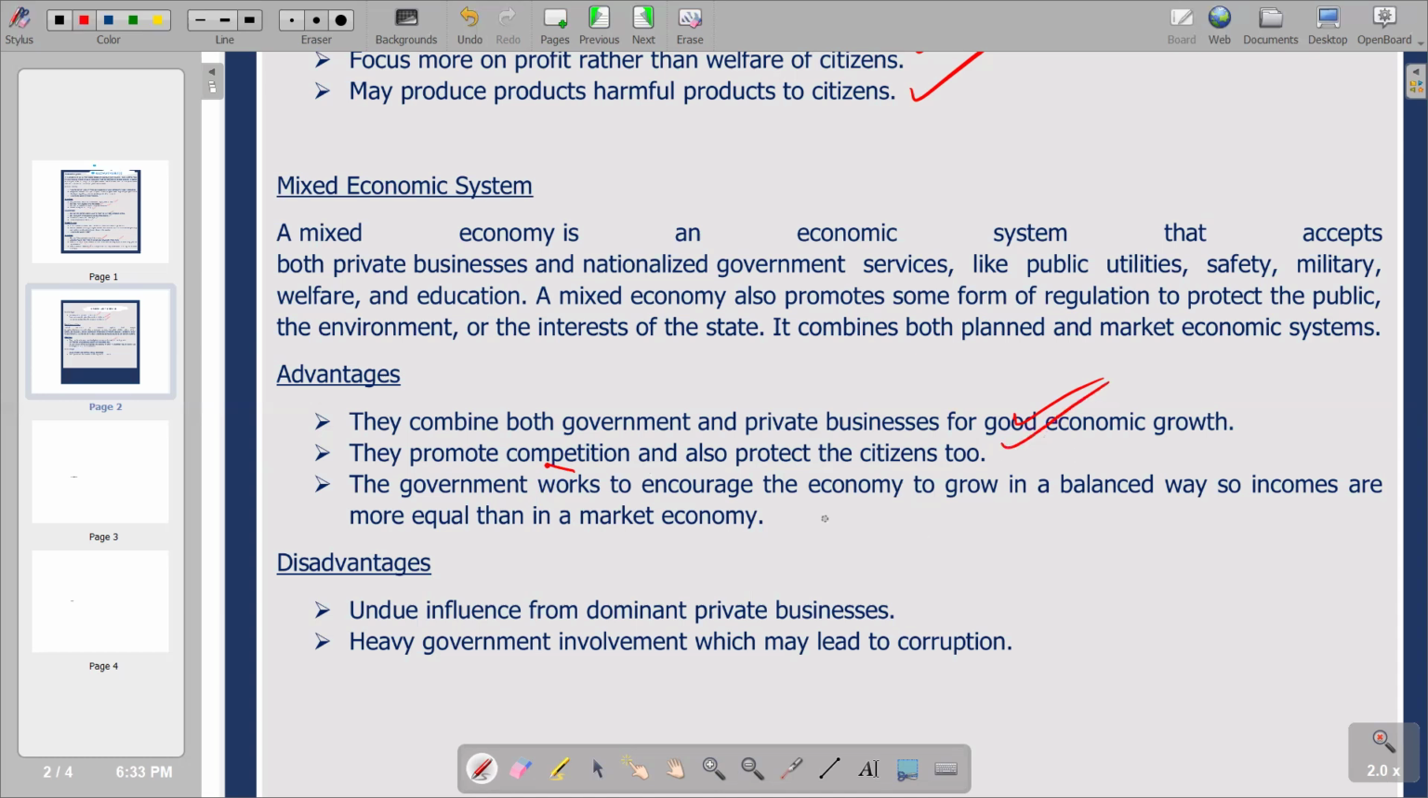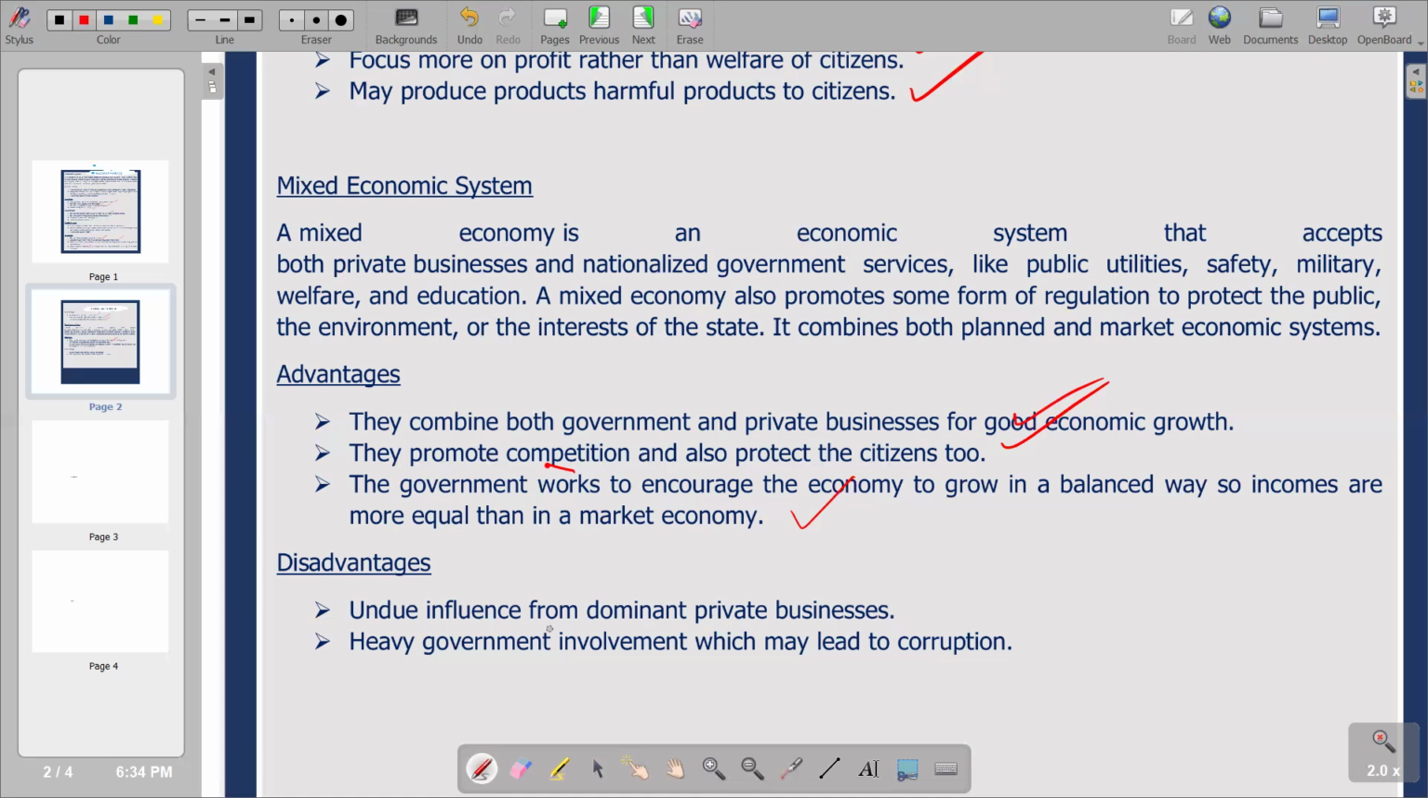And then the next advantage, the government works to encourage the economy to grow in a balanced way, so incomes are more equal than in a market economy. So this advantage is trying to explain that in terms of equality in the economy, we are going to have a better position than in a market economy, because of the balance that should exist between private ownership and government ownership. So we go to the last part, where we're going to look at disadvantages now of mixed economic system, whereby